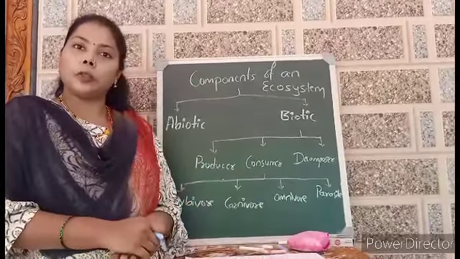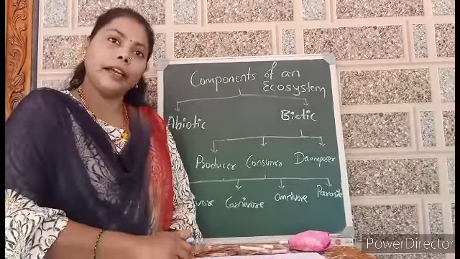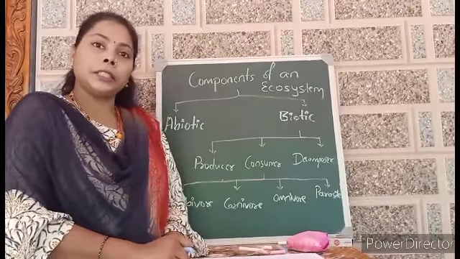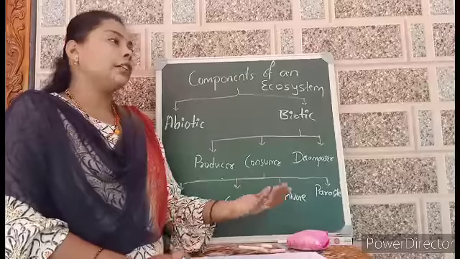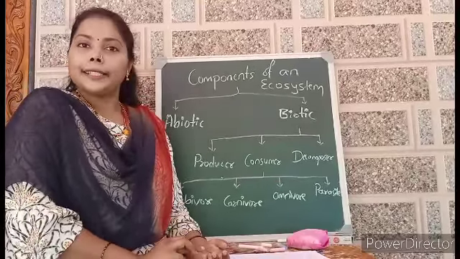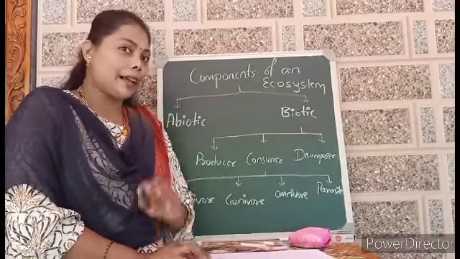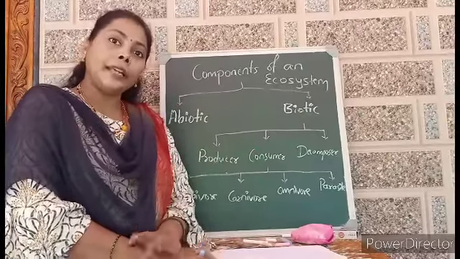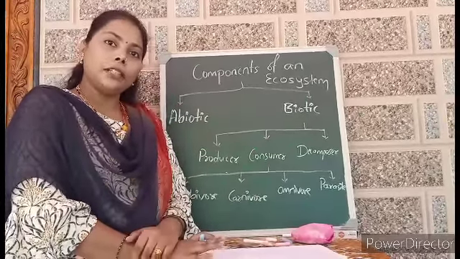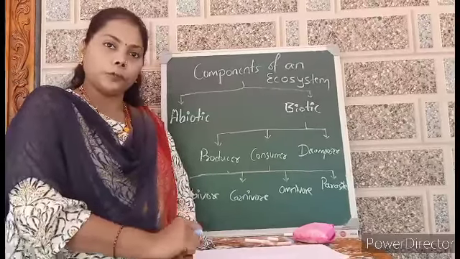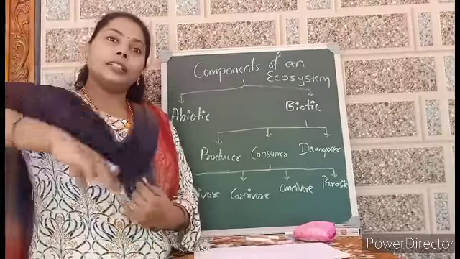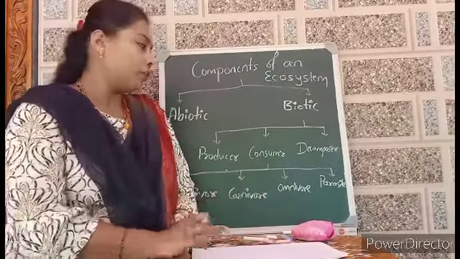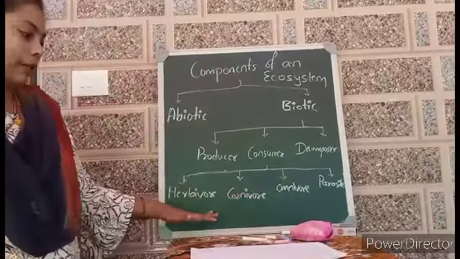Another one is mosquitoes. They are drinking our blood and living. Just because of drinking the blood, the human body isn't affected by that. And one more is some plants like cuscuta. You will get that example if you just search Google for cuscuta. It's a kind of plant. It depends on other animals or small insects for its food. It doesn't have any chlorophyll to prepare its own food. So it depends on others for its food. So these are different types of consumers.